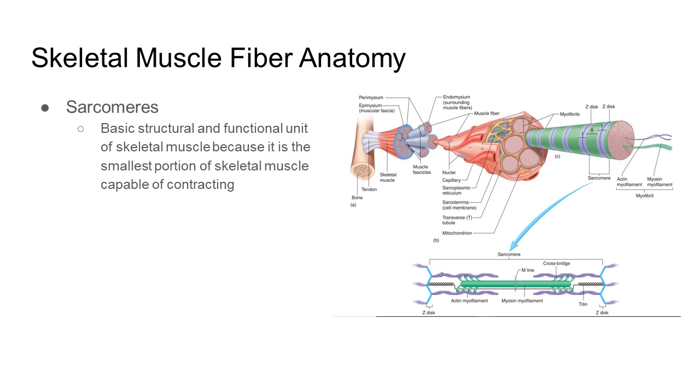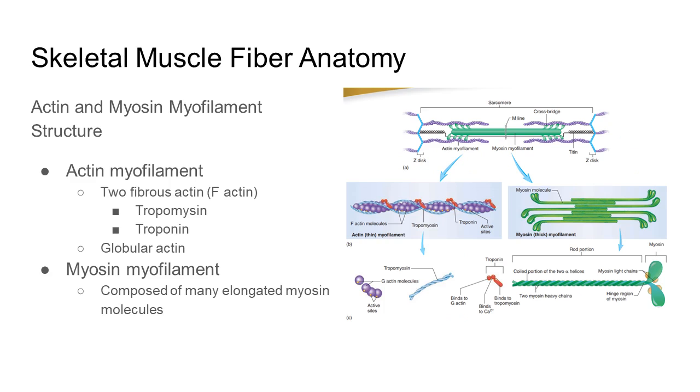So let's discuss the skeletal muscle fiber anatomy. First, we have the sarcomeres. A sarcomere is the basic structural and functional unit of skeletal muscle because it is the smallest portion of skeletal muscle capable of contracting.